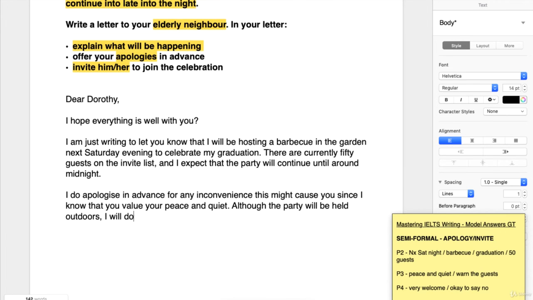I will do my best to, and here's a nice expression, keep the noise to a minimum. Keep the noise to a minimum. So trying to make sure that there is as little noise as possible. But this is a nice way of putting it. And yes, we said we're going to warn the guests.